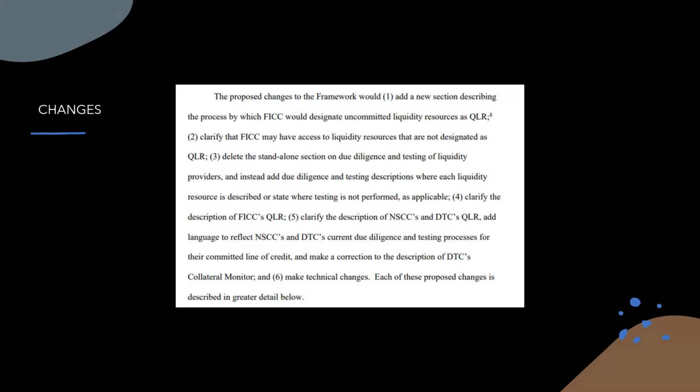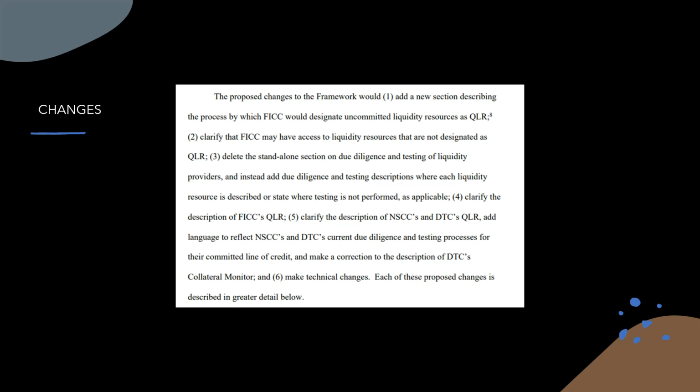Okay, so the actual changes. The proposed changes to the framework would, number one, add a new section describing the process by which FICC would designate uncommitted liquidity as QLR. Number two, clarify that FICC may have access to liquidity resources that are not designated as QLR. Three, delete the standalone section on due diligence and testing of liquidity providers, and instead add due diligence and testing descriptions where each liquidity resource is described, or state where testing is not performed as applicable.